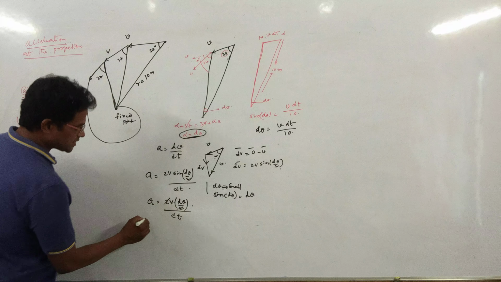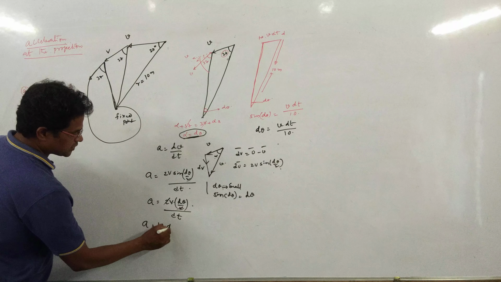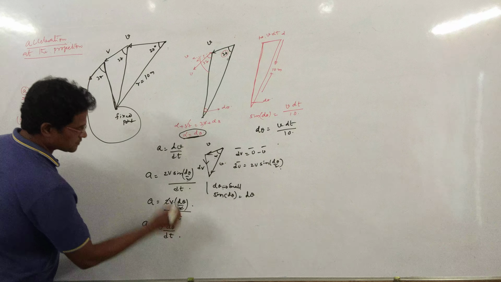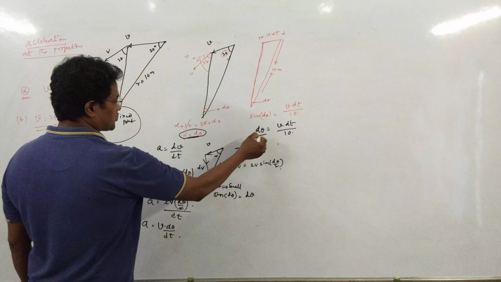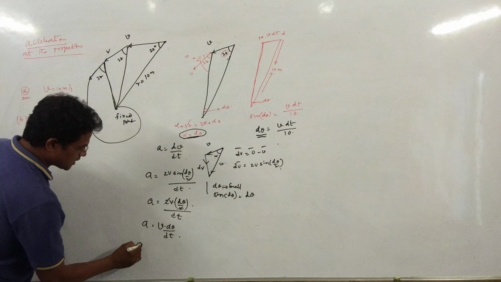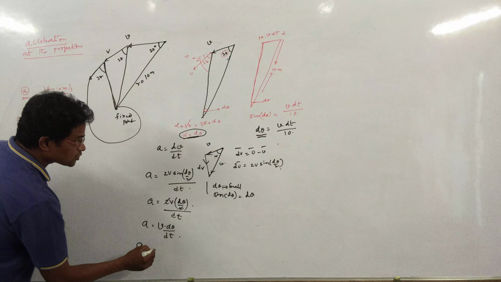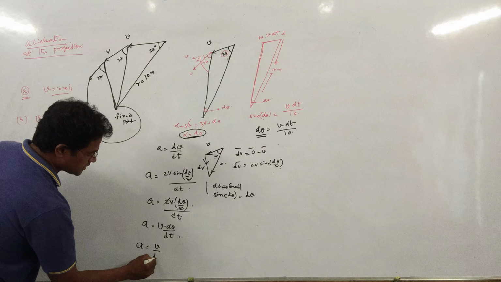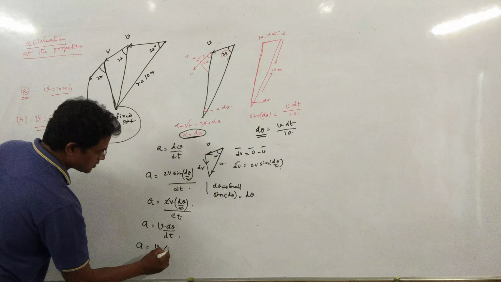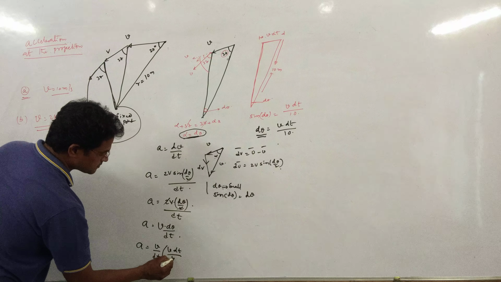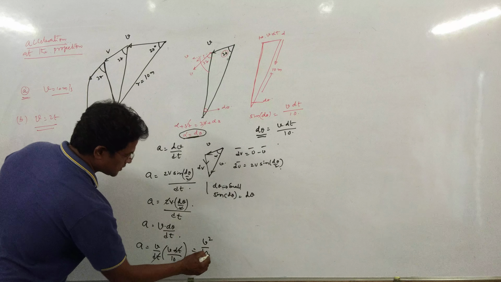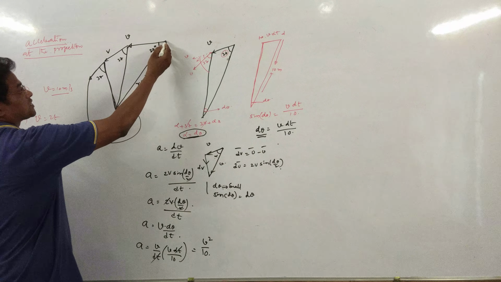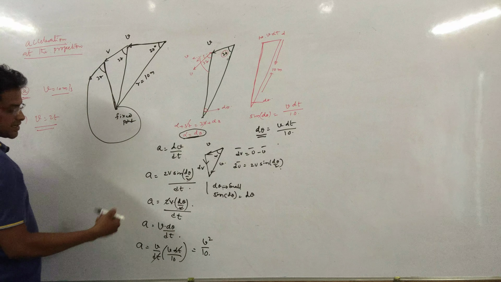This 2 will get cancelled. Acceleration a can be taken as v into d theta by dt. We already have the d theta value, so a is v into v dt by 10, divided by dt. This dt gets cancelled, and it is nothing but v square by 10. So this is the acceleration of the particle at the instant when it was projected.